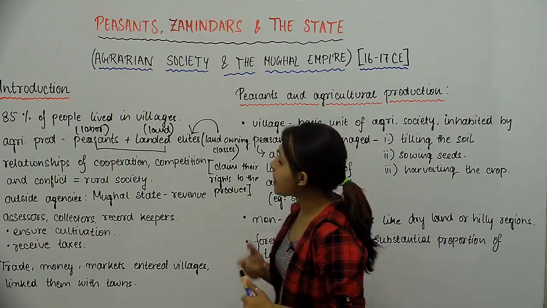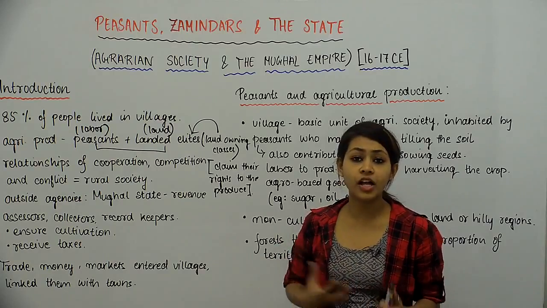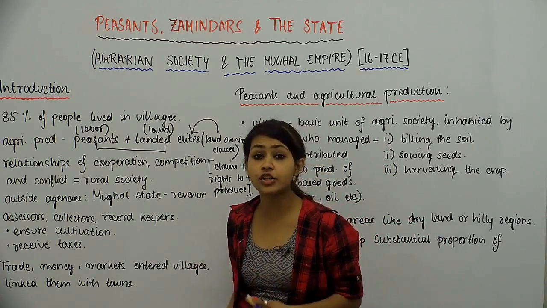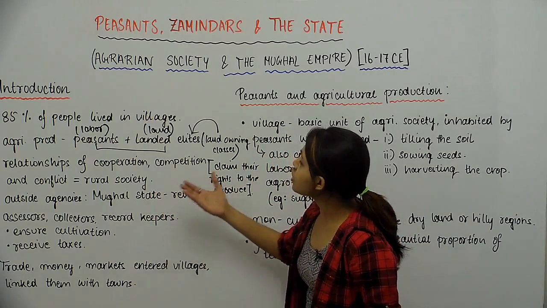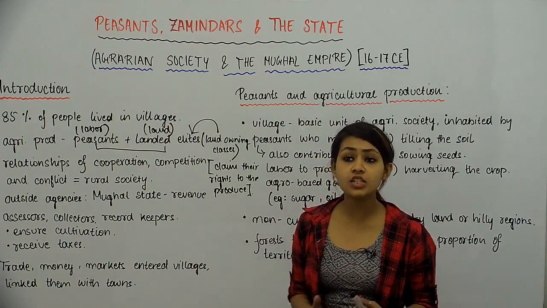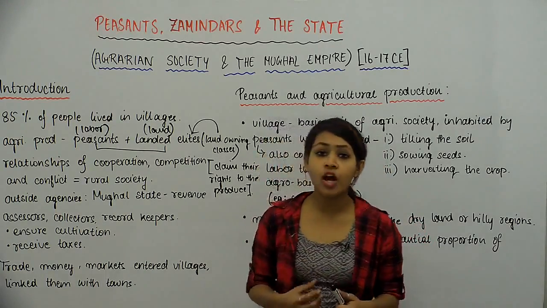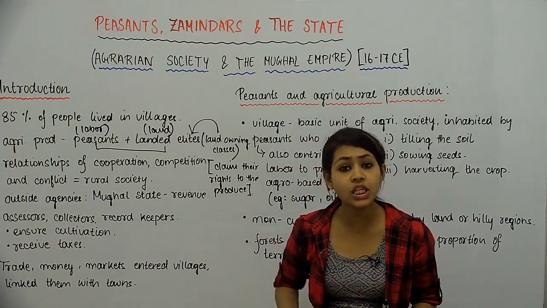So now, because they were linked via agricultural productivity, via agricultural production, or via agriculture in the first place, these groups had relationships of cooperation, competition, and conflict. So these groups had a very dynamic relationship, there were a lot of things involved. There was cooperation because they were working with each other.